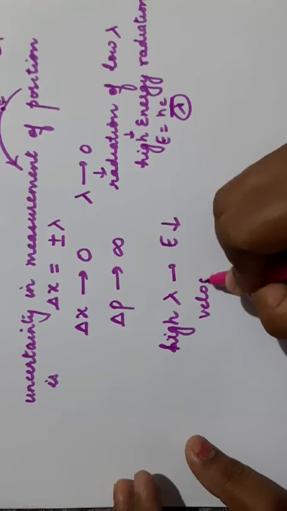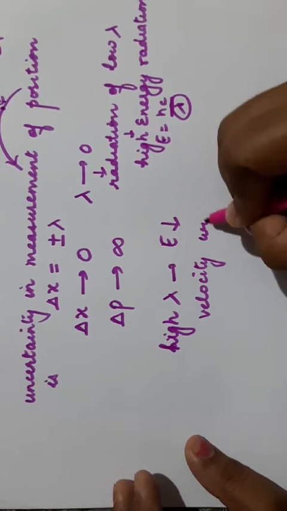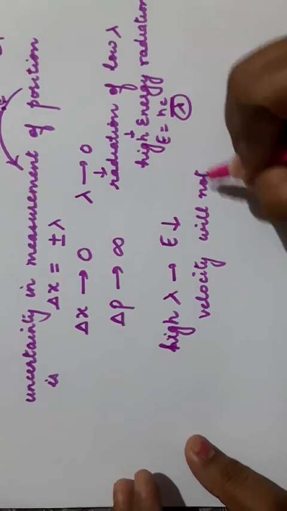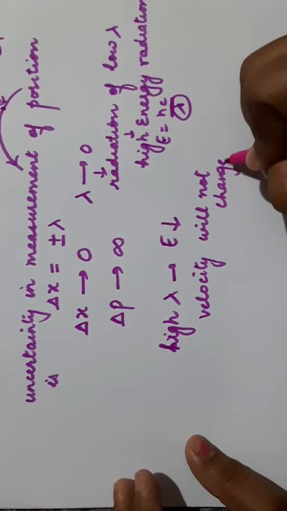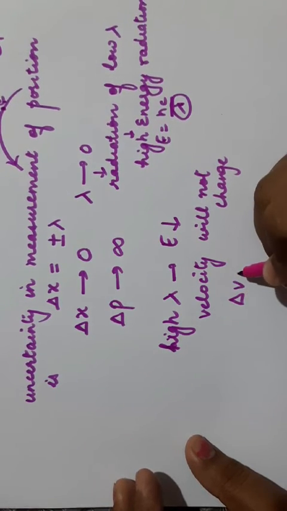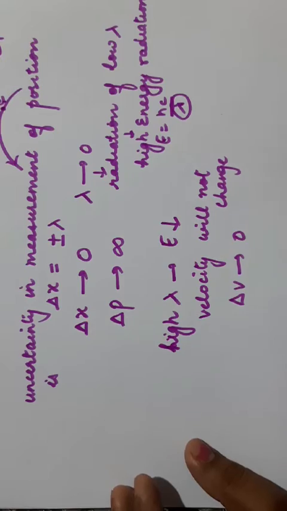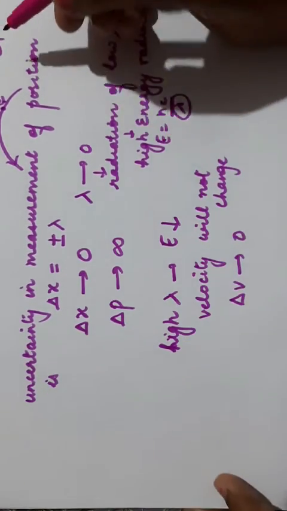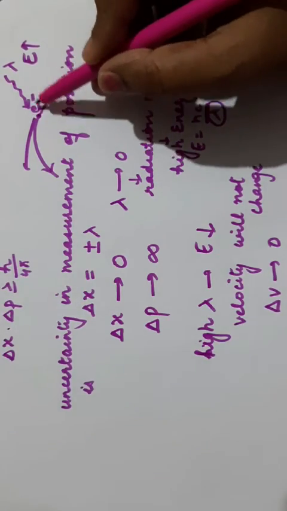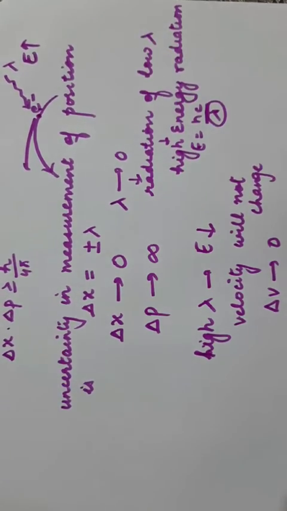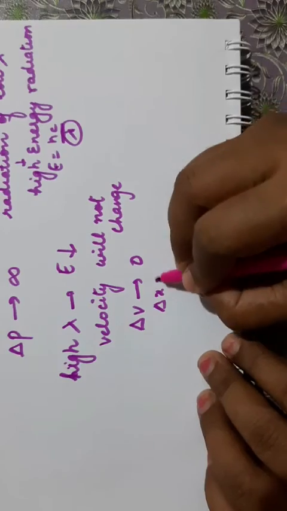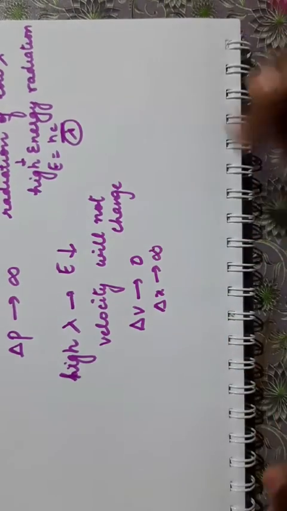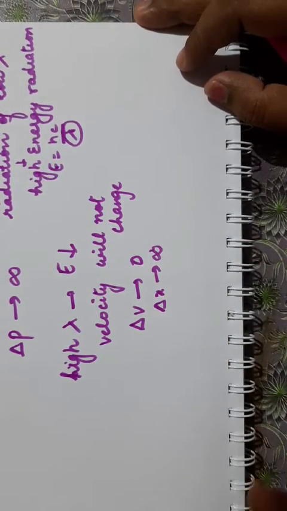Velocity will not change, meaning delta v will almost be equal to 0. But since we are using a low energy radiation, we will not be able to find the position of the electron accurately. So delta x will become very large. That is why we are not able to locate the position and the momentum of a microscopic particle accurately.